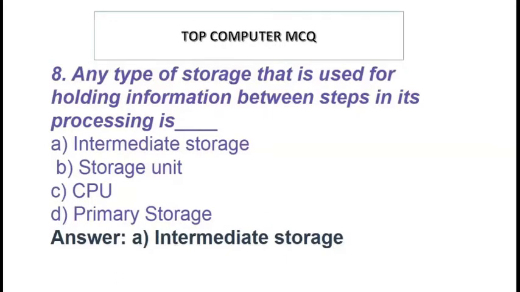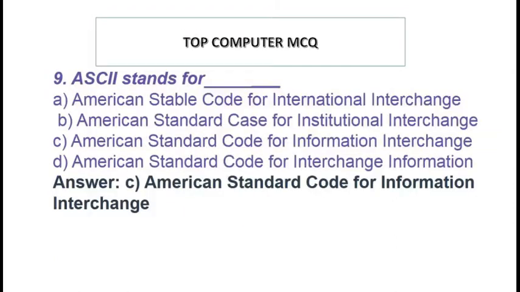Any type of storage that is used for holding information between steps in its processing is option A intermediate storage, option B storage unit, option C CPU, option D primary storage. Answer option A intermediate storage.